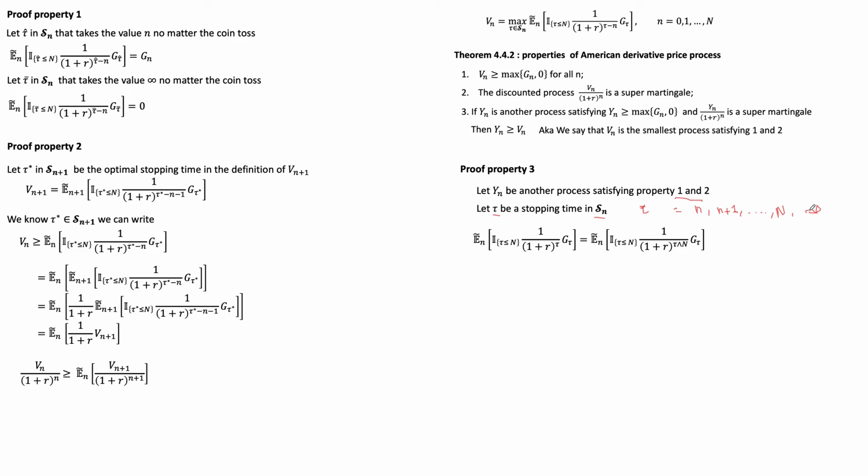If I have an American derivative that I never exercise, then the value of this American derivative is going to be 0, and Yn is always going to be greater than or equal to 0. So if we decide we're never exercising the option, the property already holds.